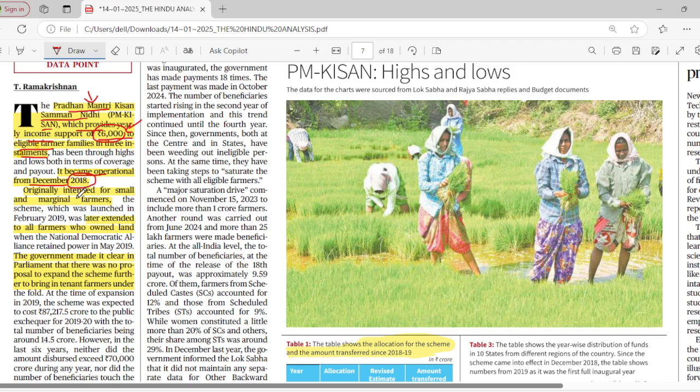Originally, assistance was given only to small and marginal farmers, and now it has been extended to all farmers who own their land. If you have land, then you are also part of this scheme. You can take huge benefits and use them for improvements, or use all the benefits prescribed in this particular scheme.